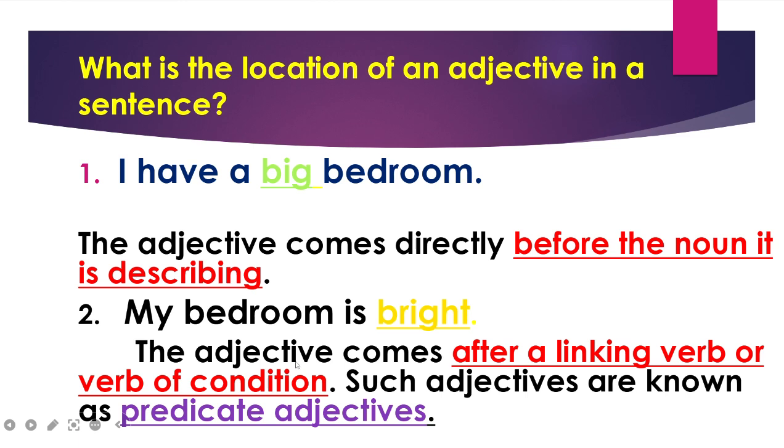Second position, the adjective comes after a linking verb or a verb of condition. Linking verb, as you know, verb to be, am, is, are, was, were, has been, have been, and also other verbs like seem, appear, become, feel, and others. Such adjectives are known as predicate adjectives. So any adjective that comes after a linking verb, I call it predicate adjective.